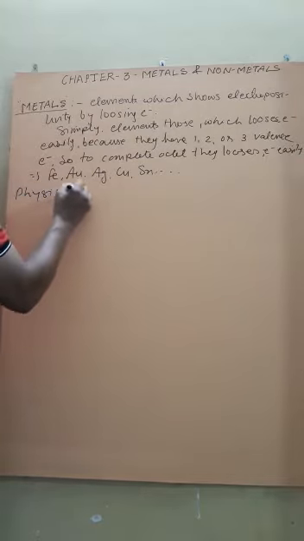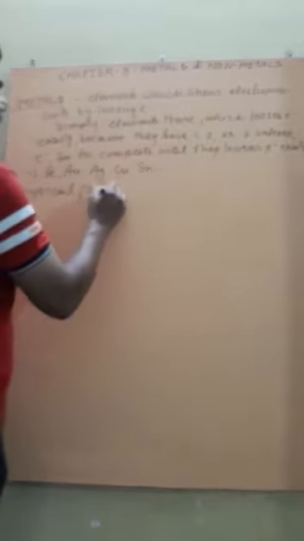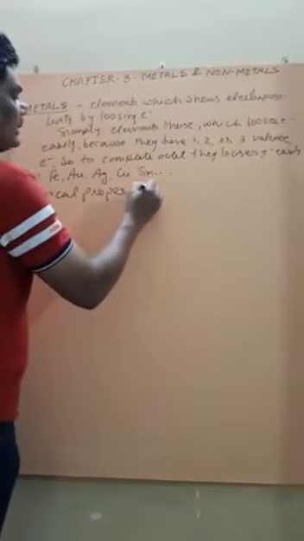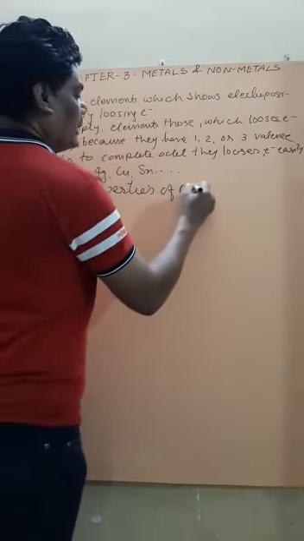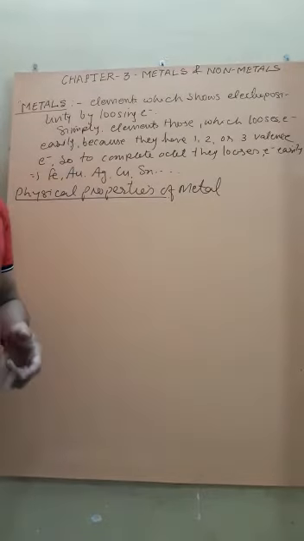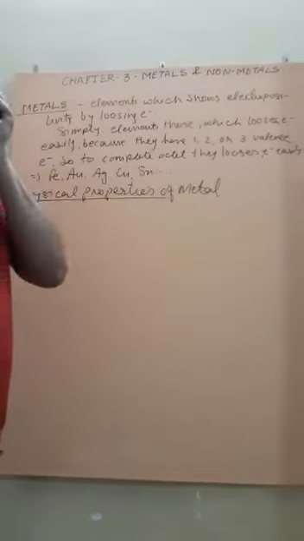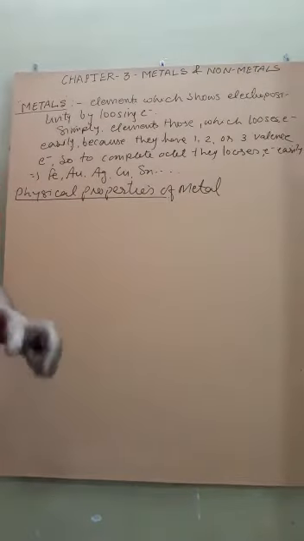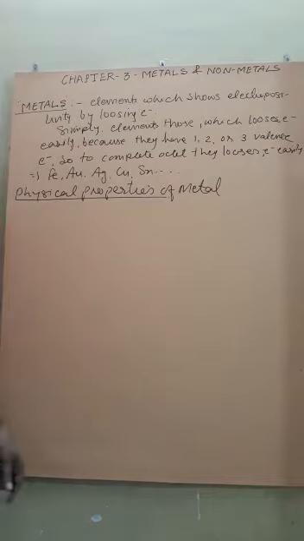Now we will discuss first the physical properties of metal. Students, I am giving you only the main properties. I am not giving the description in writing, but I will give it through notes and some images.